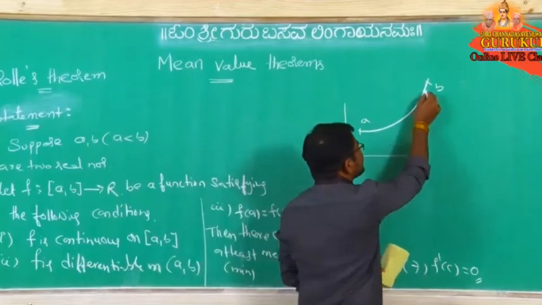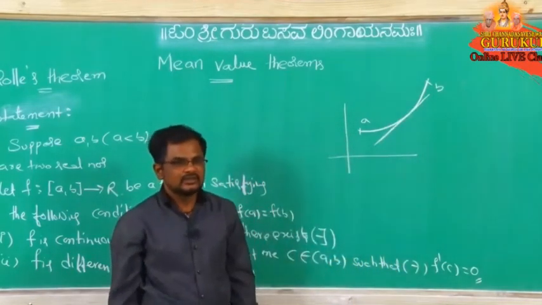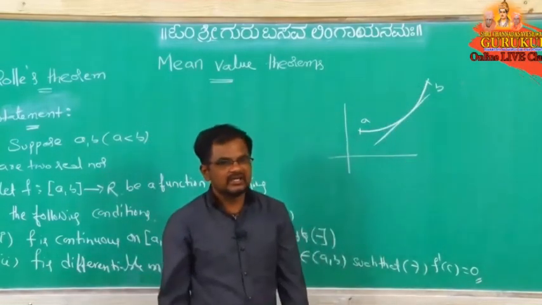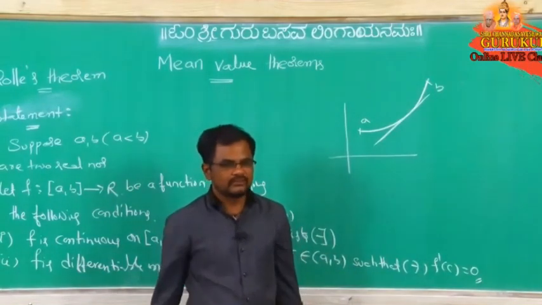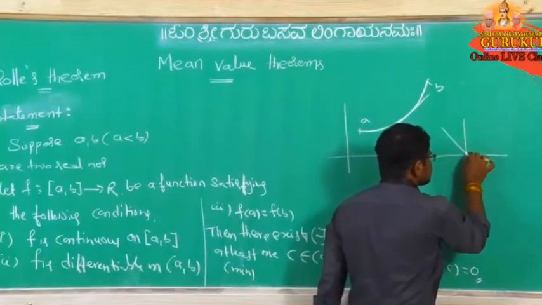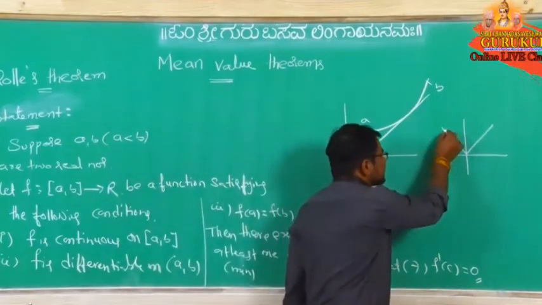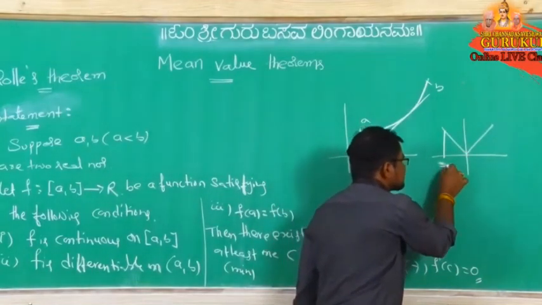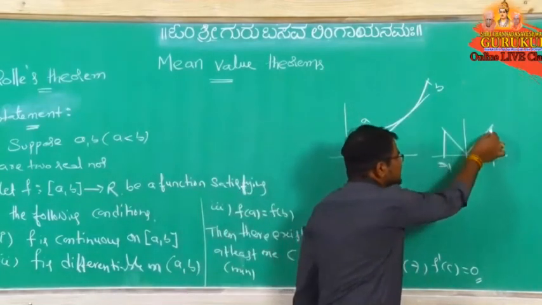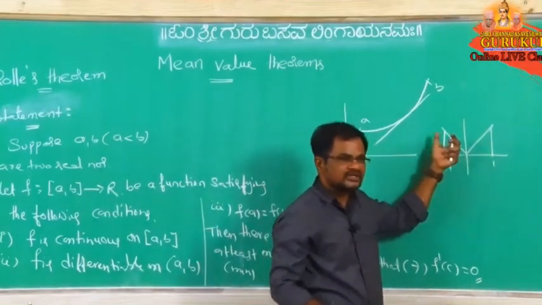Next, when can we say it is differentiable? In the open interval, meaning excluding these two points, you take any point from here to here, can we take the tangent to this curve or not? If you take the tangent at any point in the open interval (a, b), then f is differentiable. Understood? Suppose you take the modulus function like this. Here I am taking, suppose, -1 here and +1 here. Here to here it is continuous. Is there any break? No, so it is continuous.